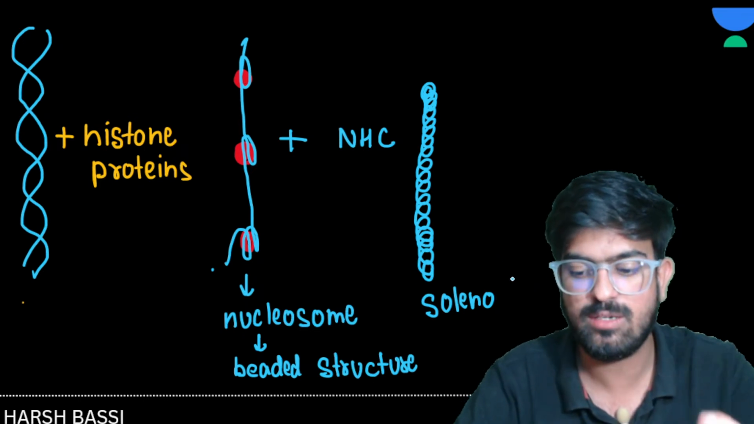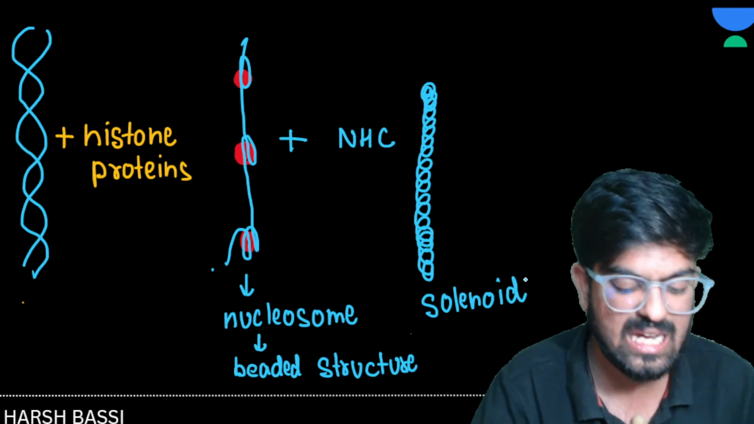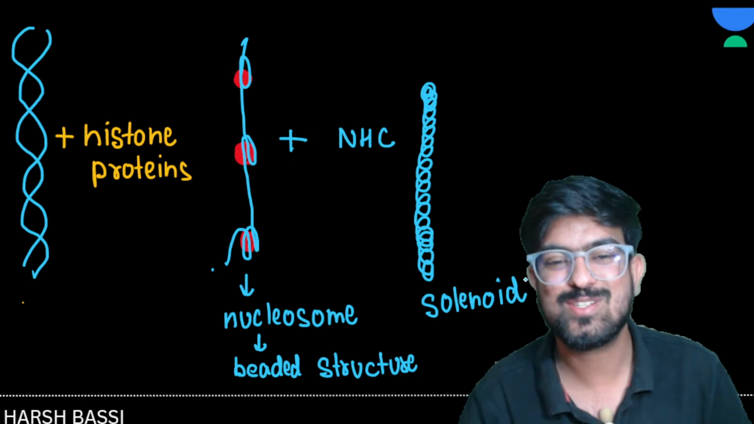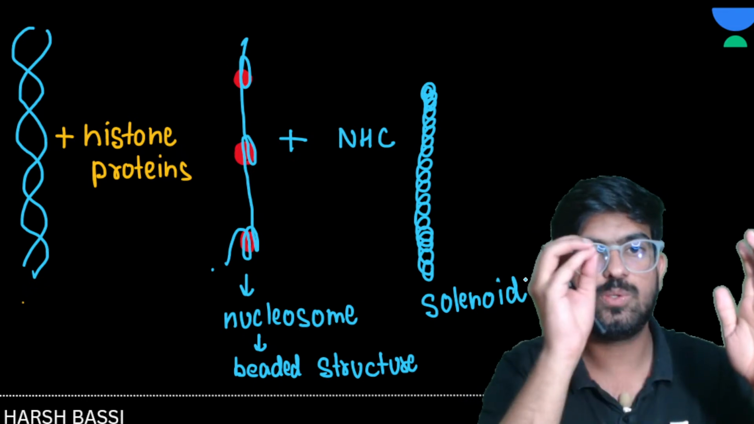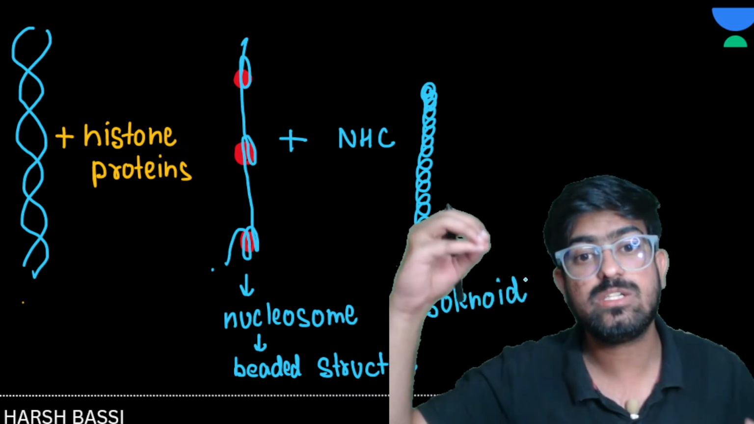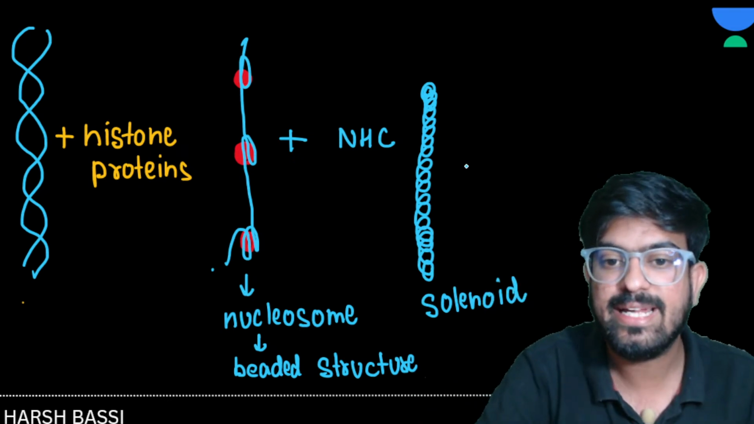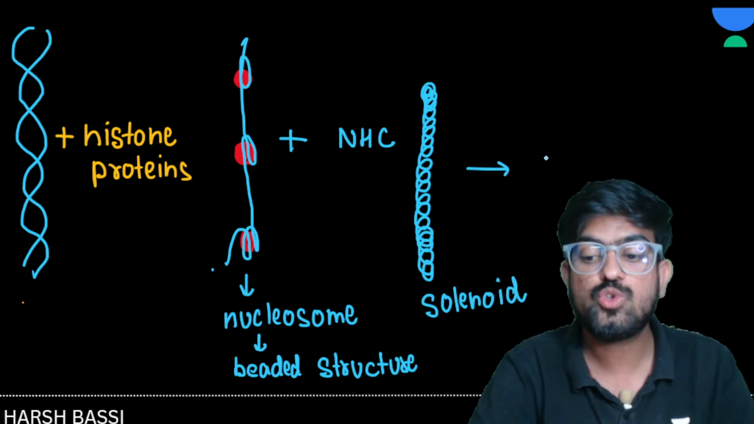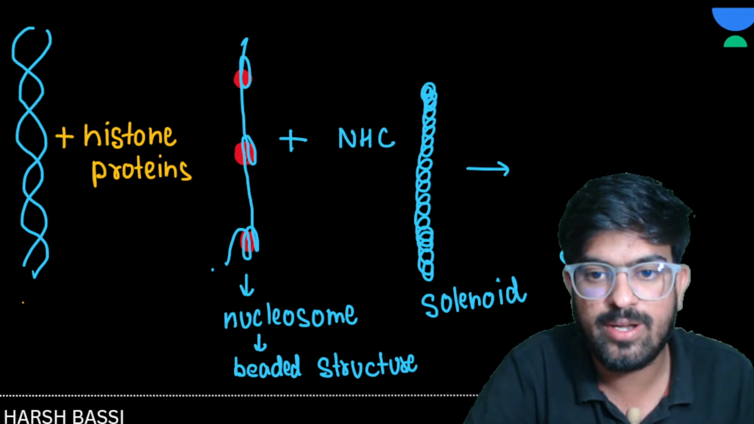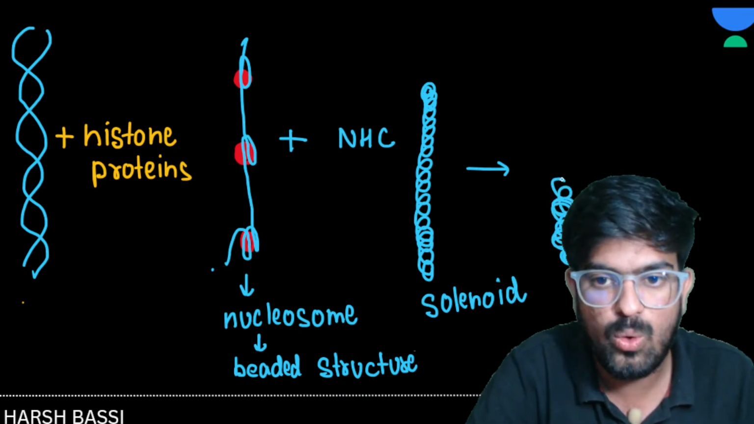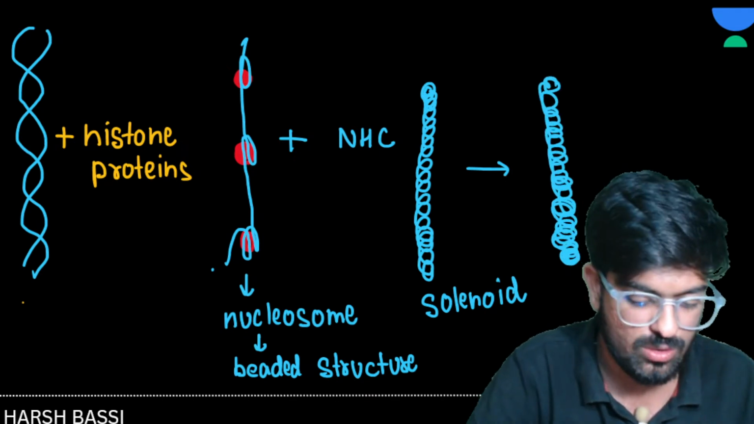I have written the spelling of solenoid so wrong. I zoned out, sometimes it happens. So what we saw: DNA plus histone protein is a nucleosome. Nucleosome plus non-histone protein is a solenoid. Clear? Then the solenoid converts into a super solenoid, with more intense coiling. This is known as a super solenoid.